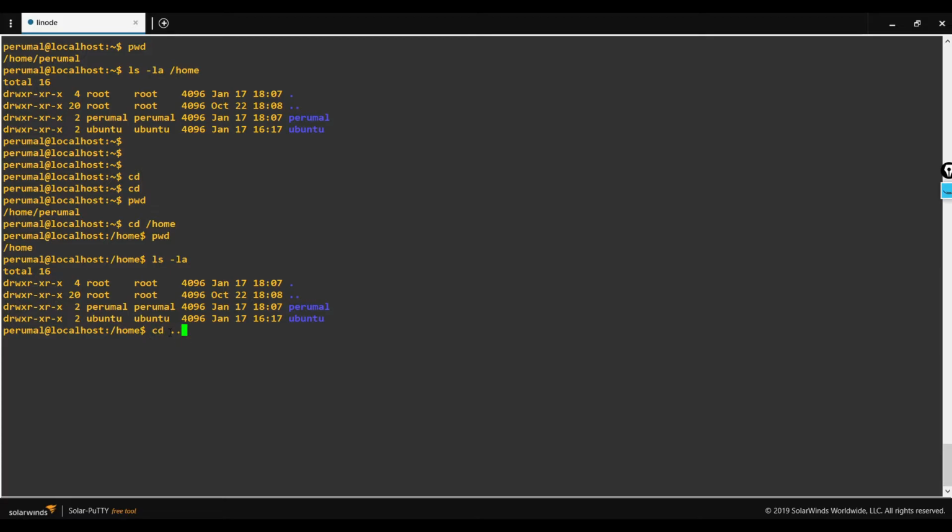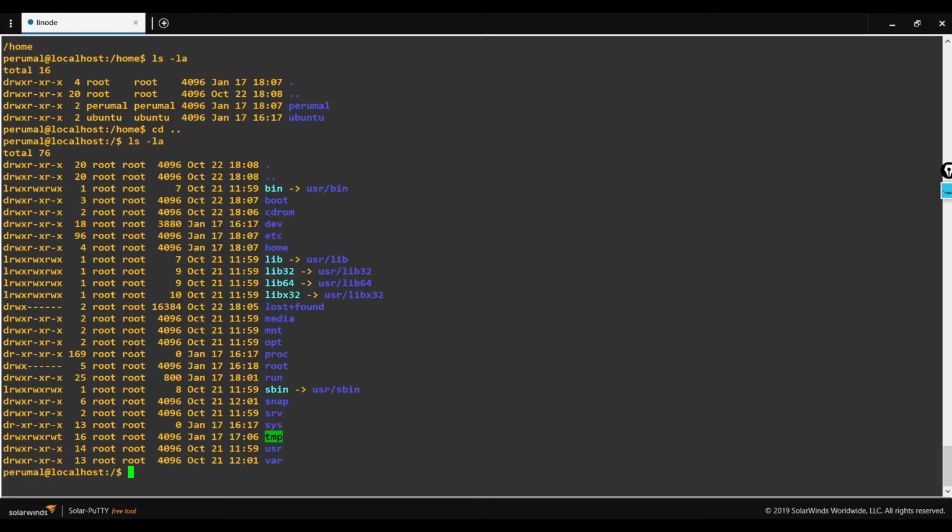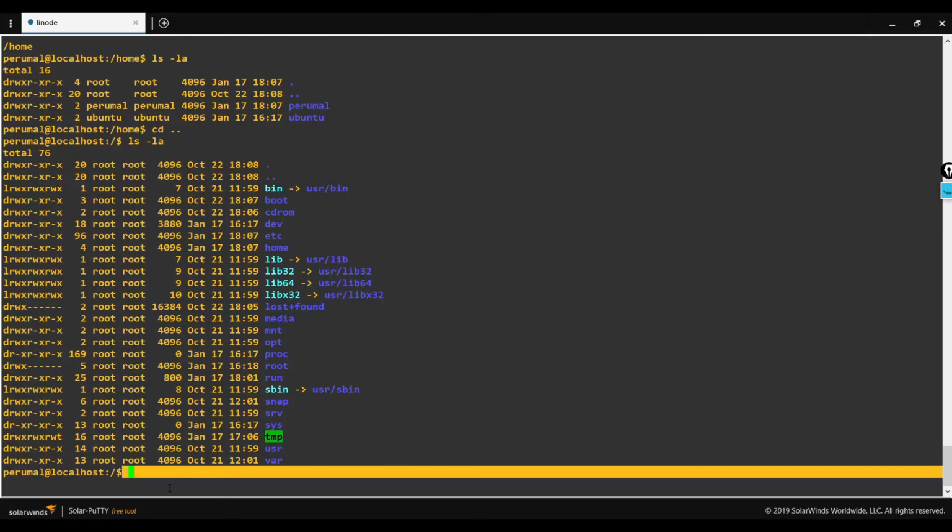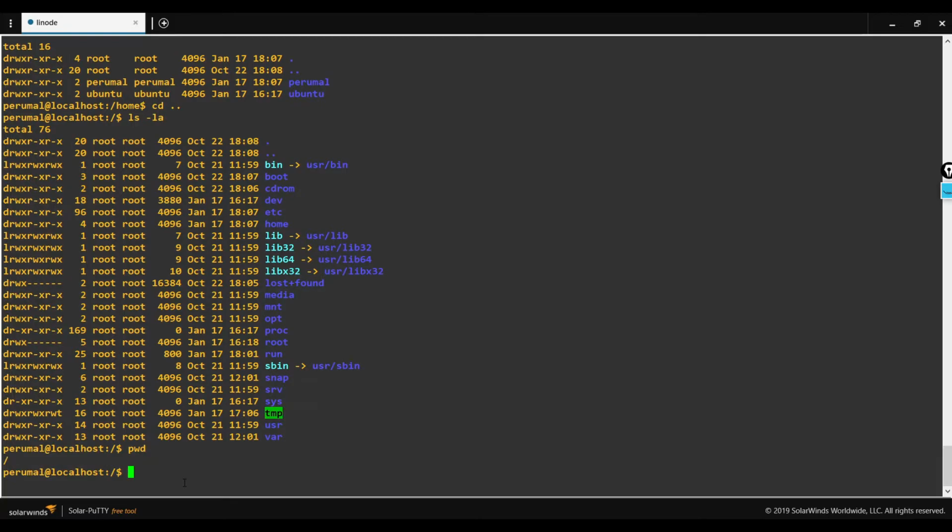When I give double dots after the cd command, it brings me to the parent directory. I am currently in the top level directory. This particular directory is the starting point of my Linux machine.